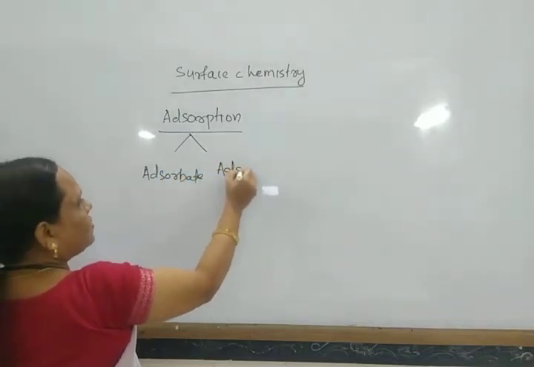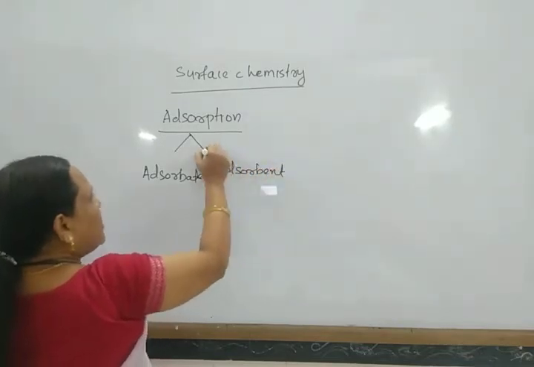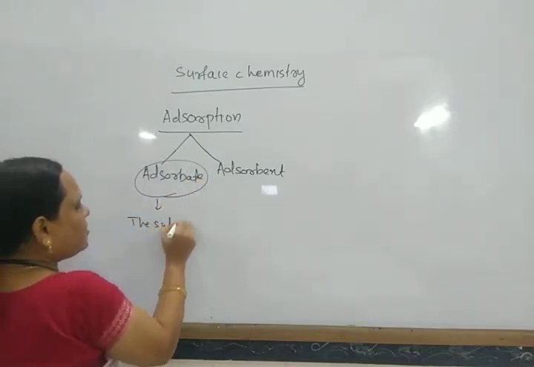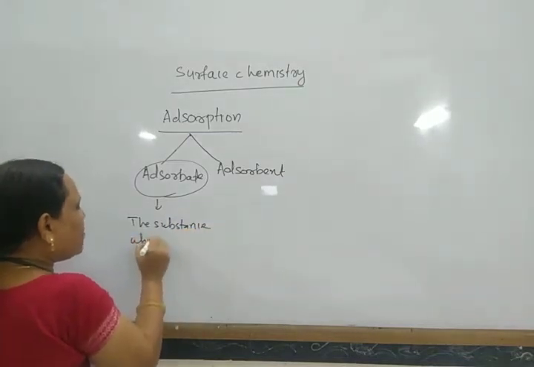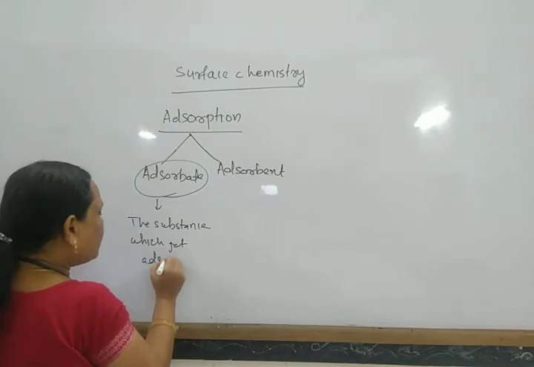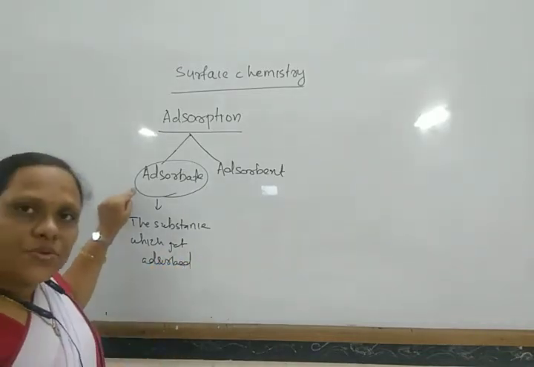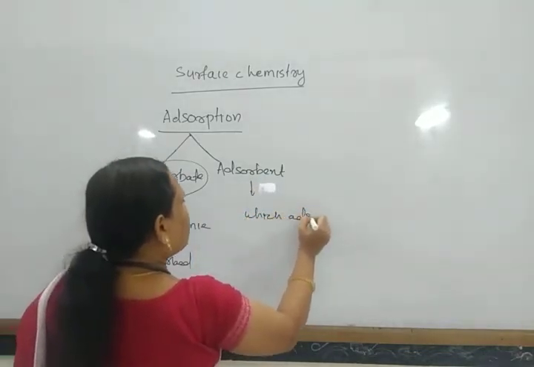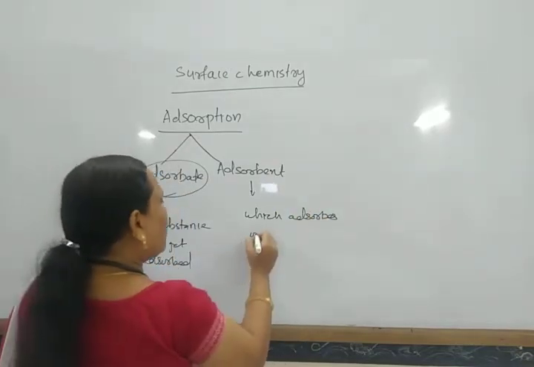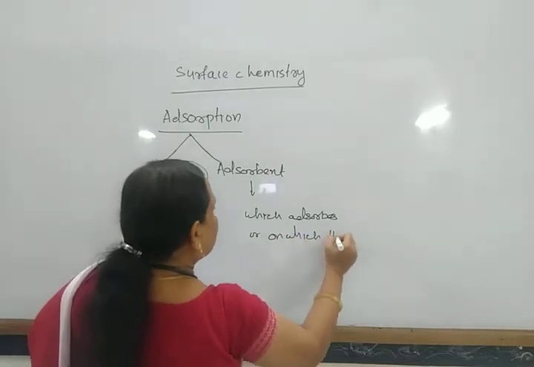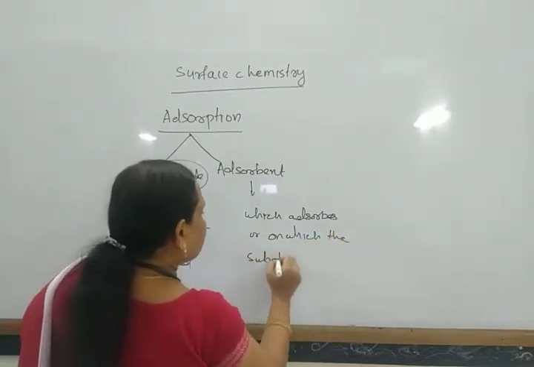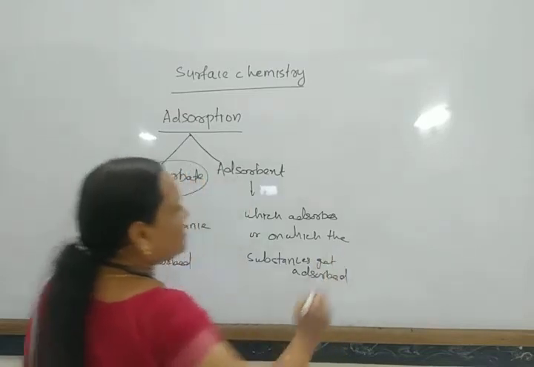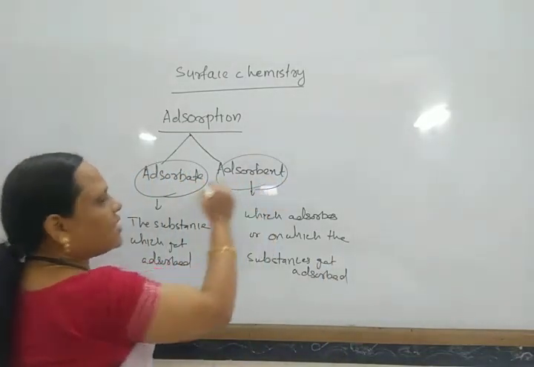The substance which gets adsorbed is known as adsorbate, and the substance on which the other substances get adsorbed is known as adsorbent.